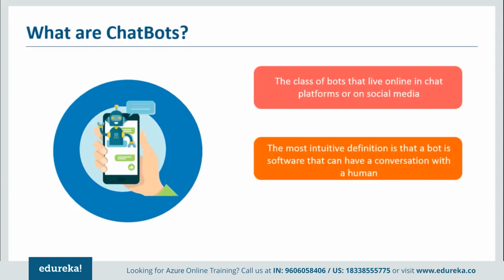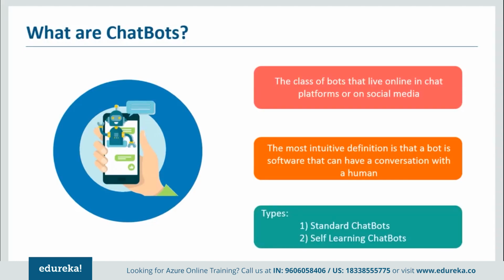In more formal terms, it is a bot or software that can have a conversation with a human being. Now, there are types of chatbots. You have the standard chatbots and the self-learning chatbots. A standard chatbot is a device or software that takes in the data given to it, and if a query is thrown at it, the software replies to that individual.